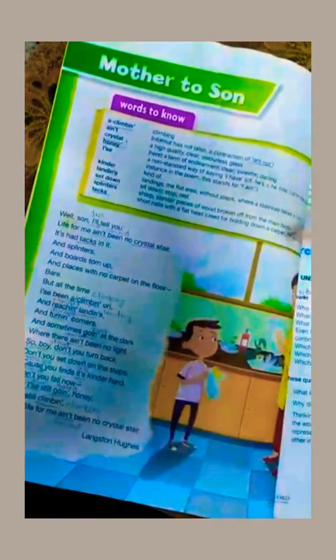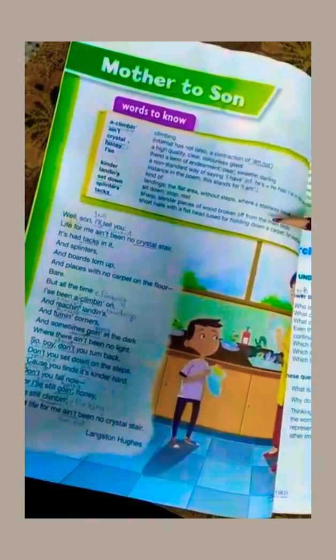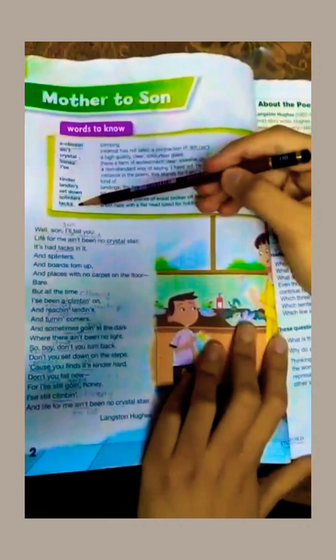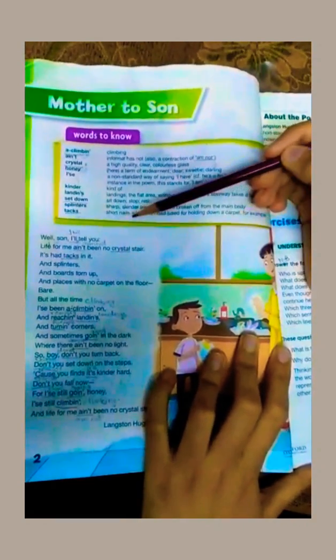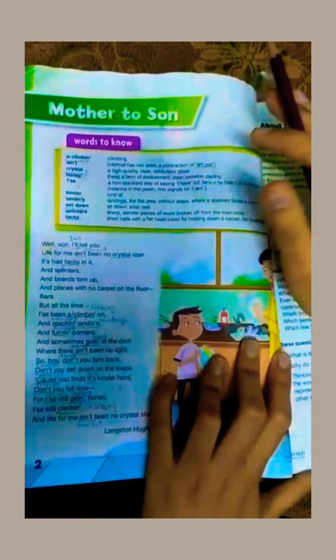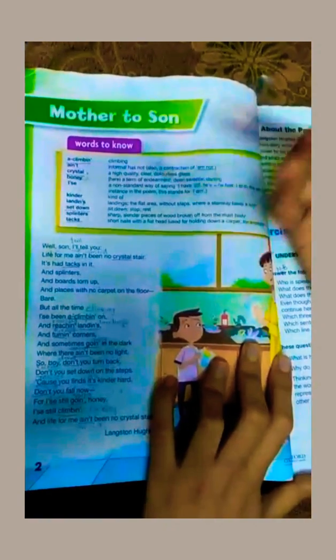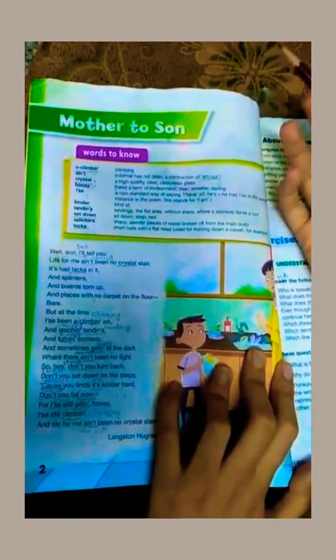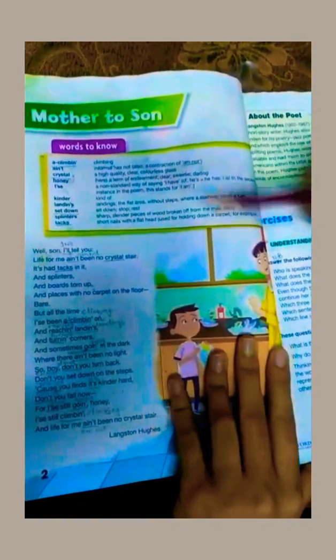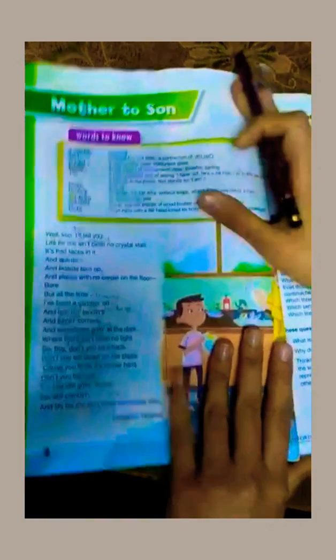The next word is tacks. Tacks are basically kind of nails having a flat head and thin body, and they are also like thumb pins. After understanding these words, let's move toward the reading of this poem.